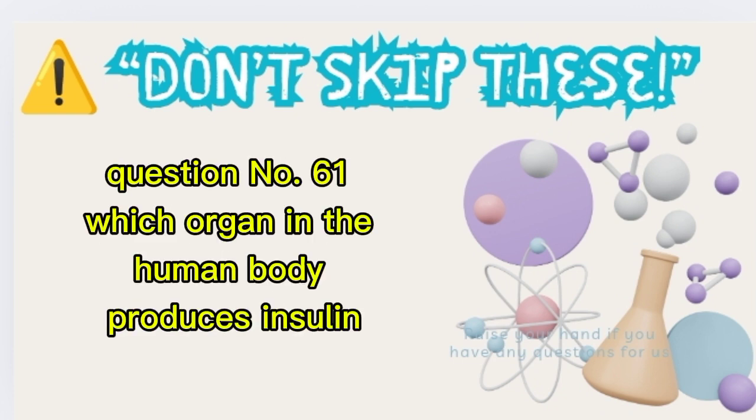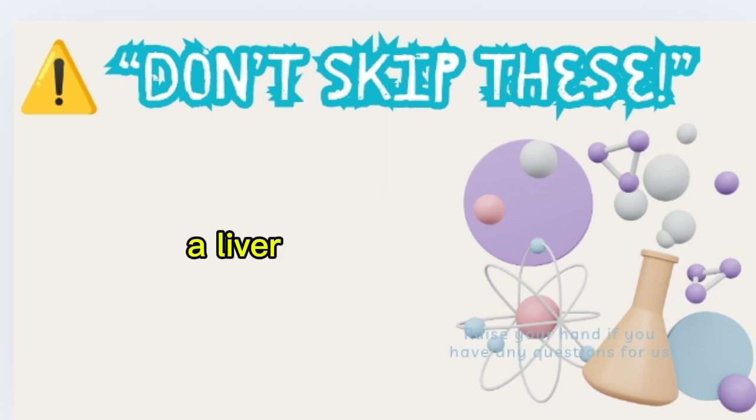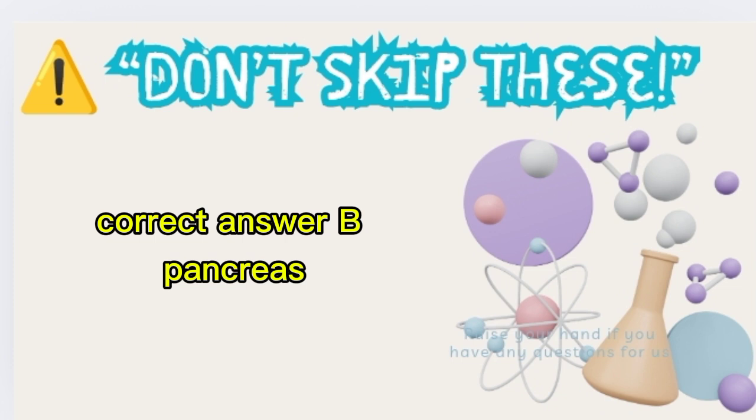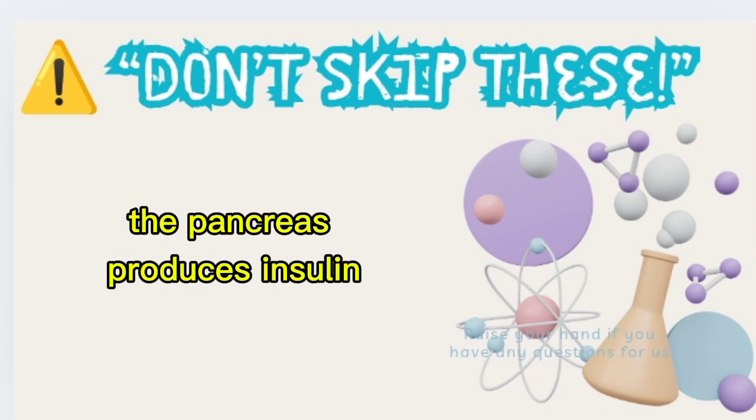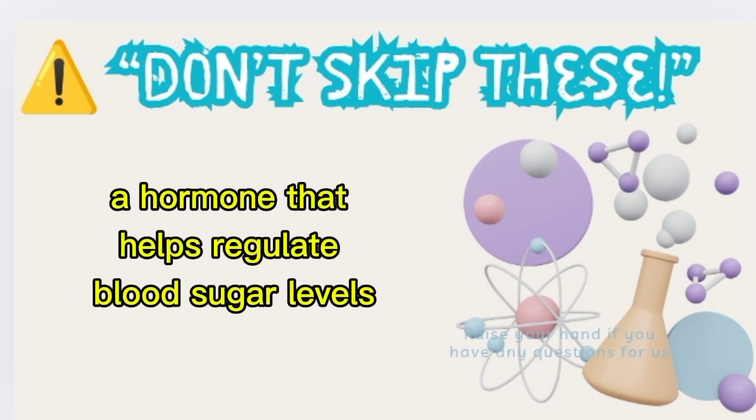Question number 161. Which organ in the human body produces insulin? A. Liver. B. Pancreas. C. Stomach. Correct answer: B. Pancreas. The pancreas produces insulin, a hormone that helps regulate blood sugar levels.